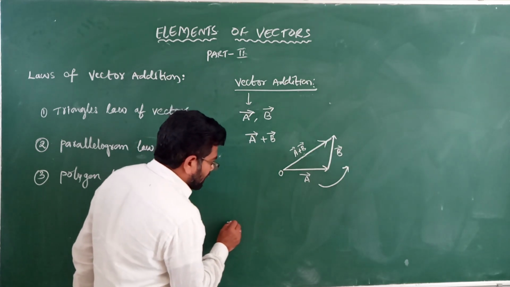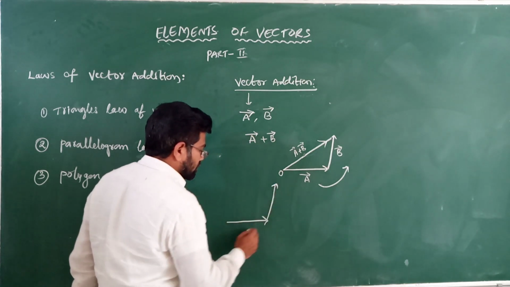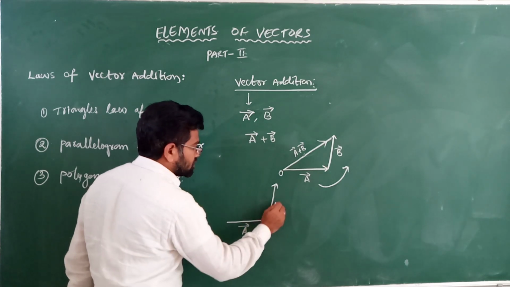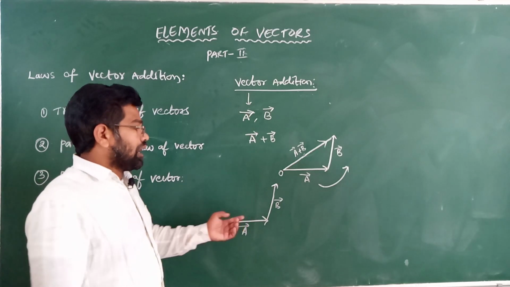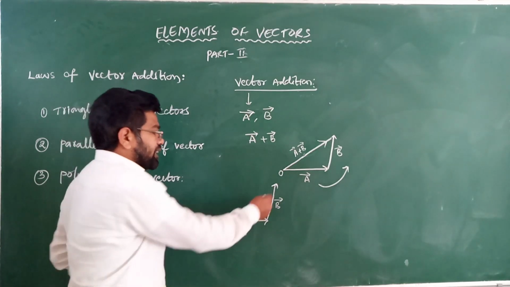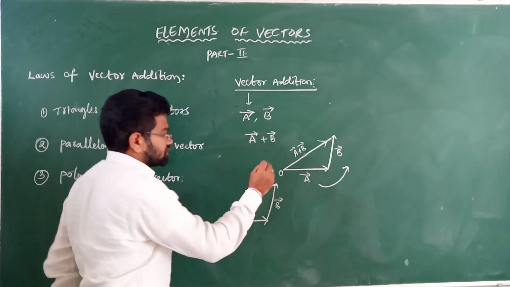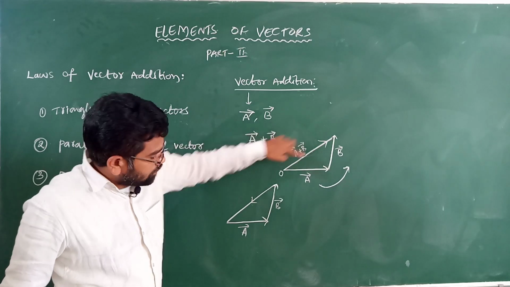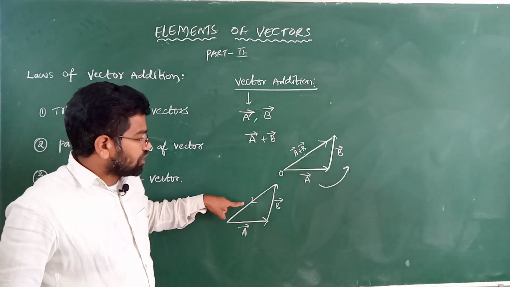Suppose two vectors are represented in the same direction, a vector and b vector, and the third side of the triangle, or closing side of the triangle, is taken in the same order. Same order means like this. See here, the direction will be different. Here reverse direction, here same direction.